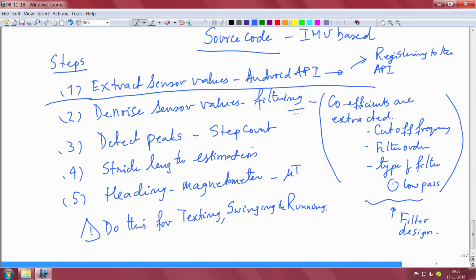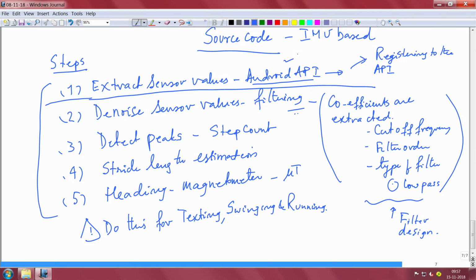So, let us look at the source code, just as a sneak preview into the source code of the IMU based localization scheme. I have put down 5 important steps here, and we will try to run through the source code based on these 5 steps. First, let us start with the extraction of sensor values using the Android API. Why I made this assumption is because I am assuming that each one of you has a smartphone with you, and therefore IMUs are integrated into such smartphones.